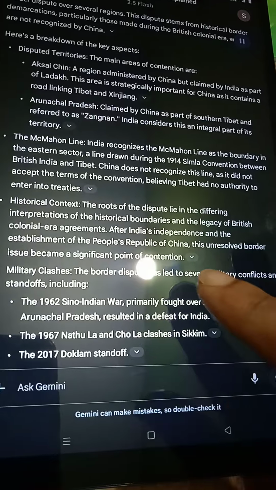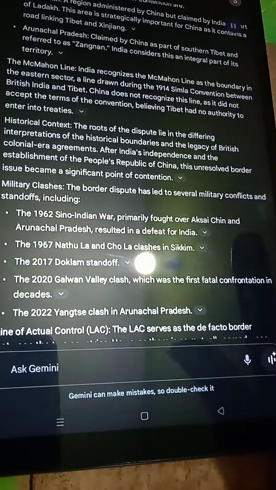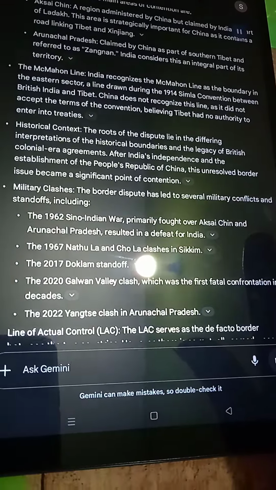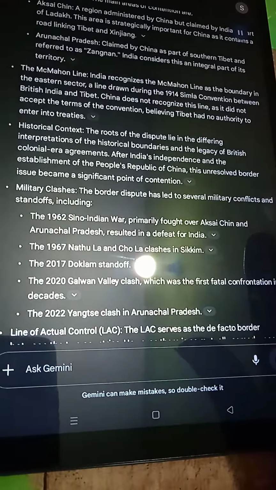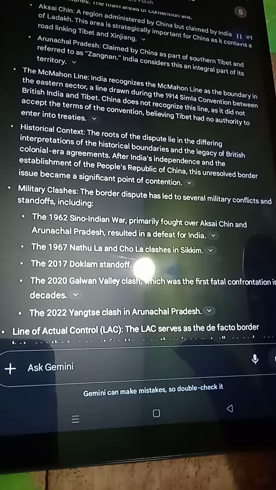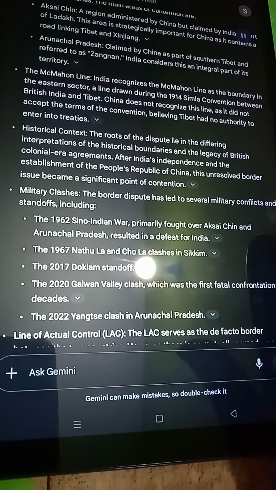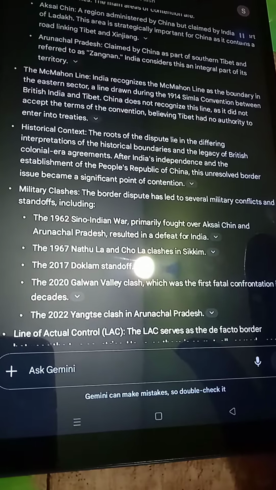The McMahon Line. India recognizes the McMahon Line as the boundary in the eastern sector, a line drawn during the 1914 Simla Convention between British India and Tibet. China does not recognize this line, as it did not accept the terms of the convention, believing Tibet had no authority to enter into treaties.